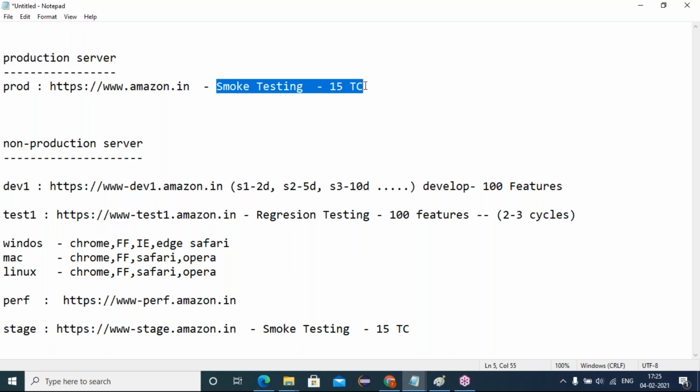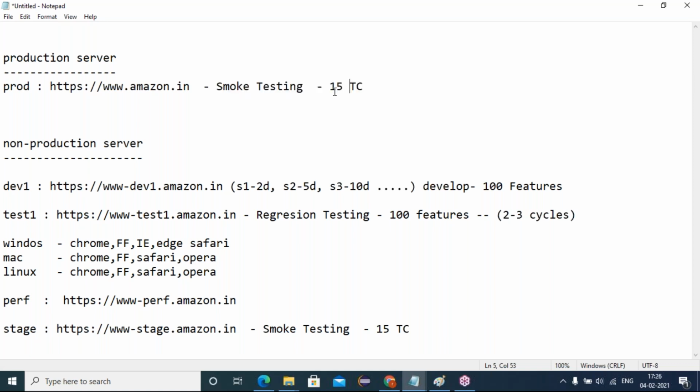That's why in geo business hours, in PST timings, there will be midnights. In IST timings it will be early mornings. So generally all US projects are maintained by Indian companies. Being from India, we work in the early mornings. Deployment will start early morning between 4 to 6. After deploying from the non-production server stage to prod, we get the release by 5:30 or 6 or 7 in our morning timing. We get the build ready to do the smoke testing on the production server.